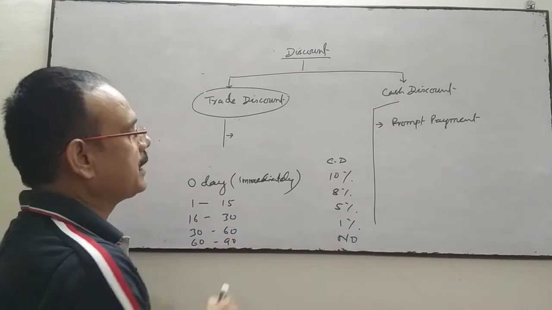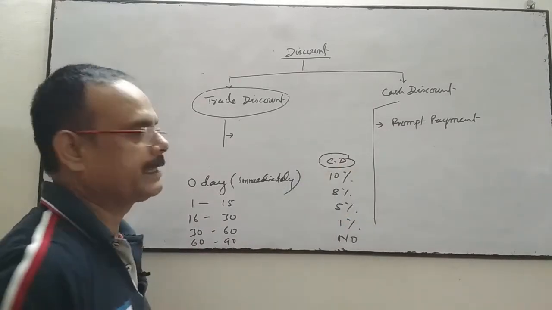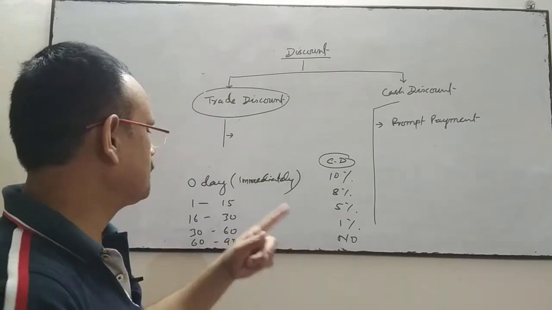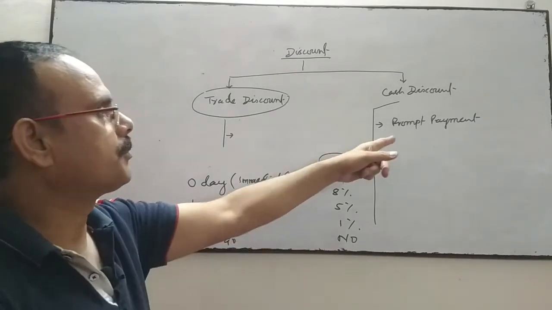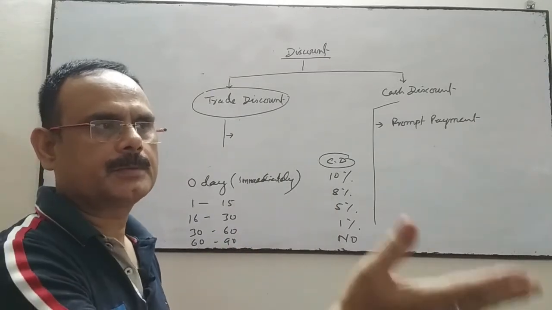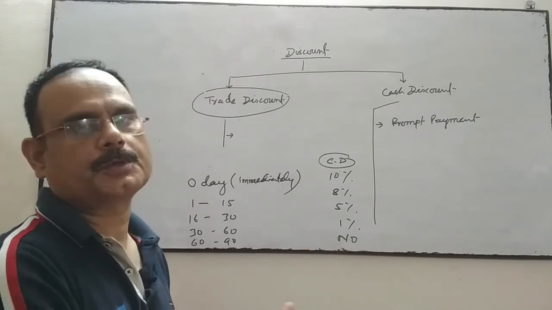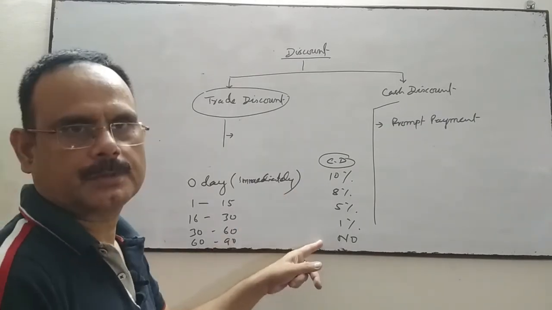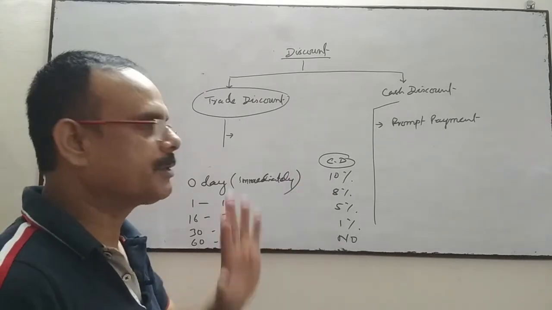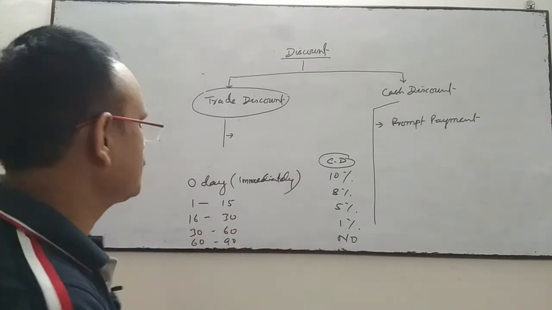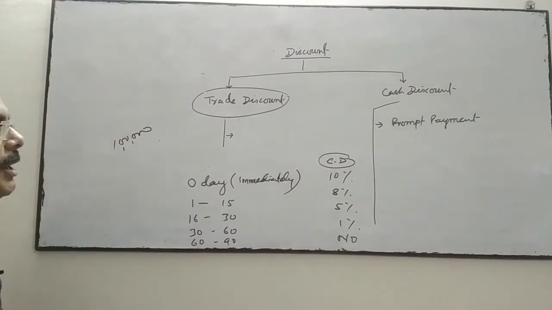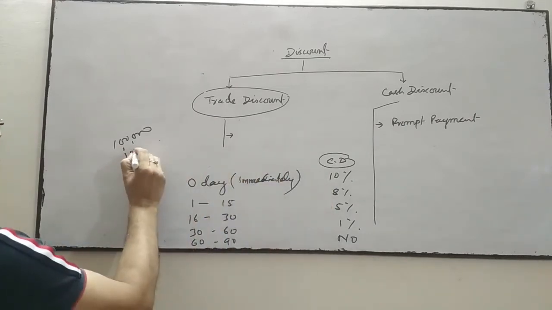So this cash discount is given by the seller to the customer, means purchaser, for prompt payment. It's an attraction given by the seller that you pay the amount at the earliest possible to avail this discount. If you pay the amount immediately, you will get 10% discount. Suppose the customer has purchased goods of rupees 1 lakh and has paid the amount immediately, then 10% discount will be deducted.